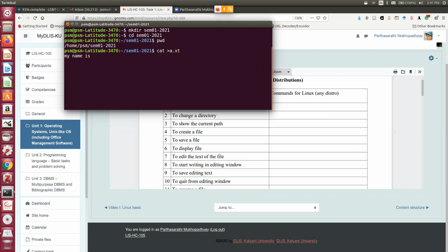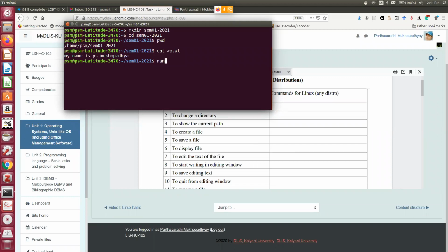My name is, then when I go to the next line, I need to press Control D. So one text file named a.txt has been created.